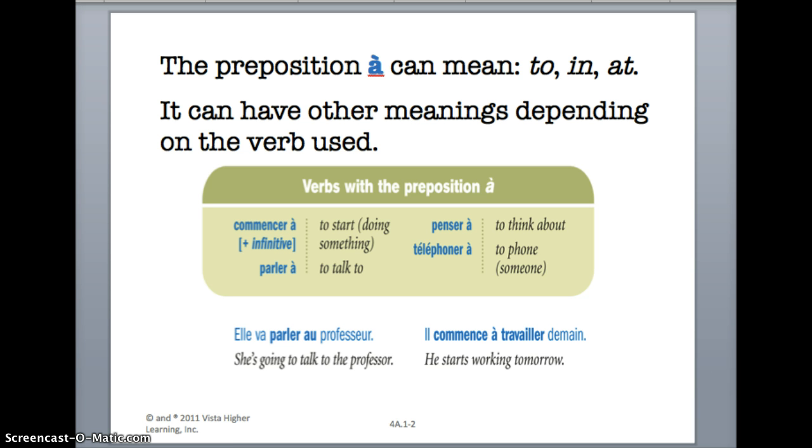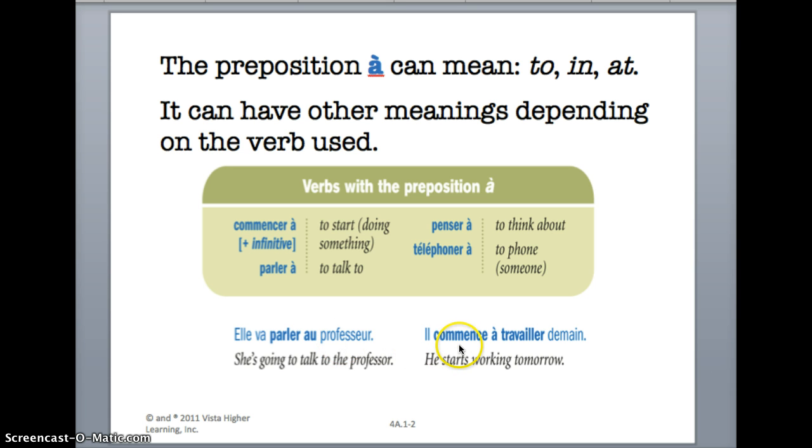Below, there are two samples that show some of these verbs in use. The first is an example of a future tense with the conjugated form of aller and the unconjugated form of the second verb, and an à contraction linking it up to the masculine word for teacher.